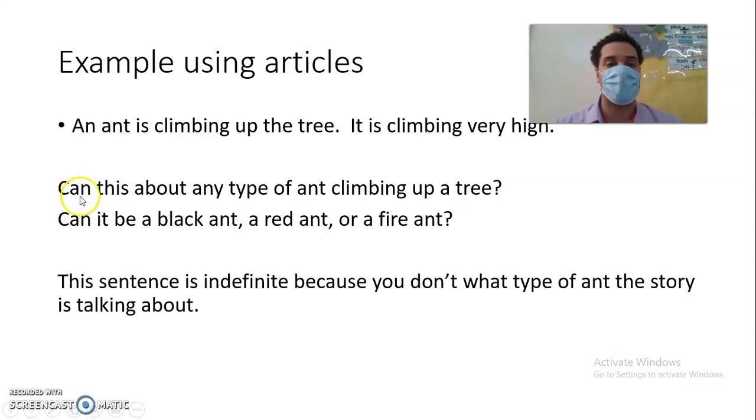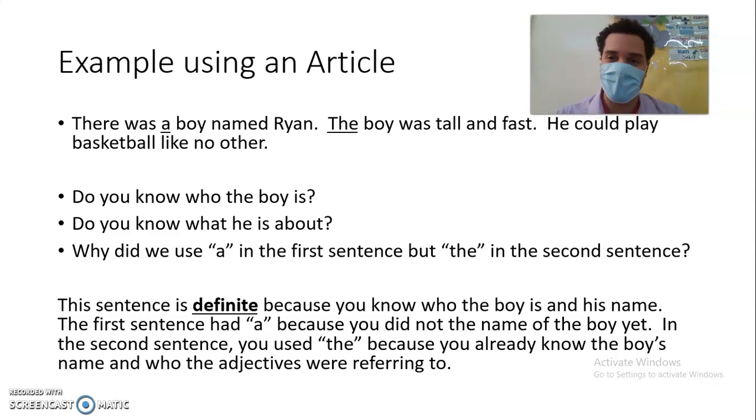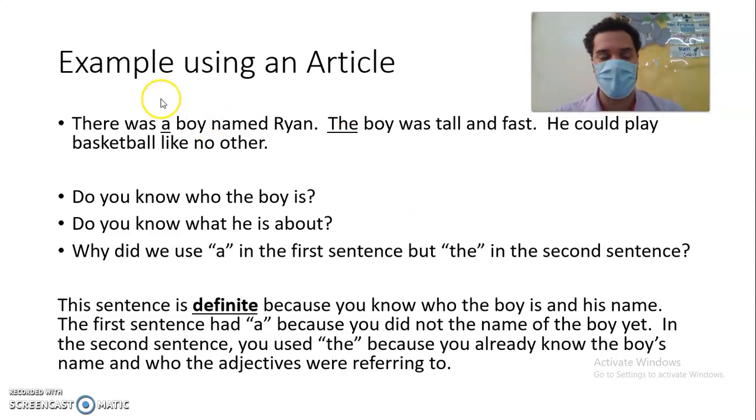So now it says, can this be about any type of ant climbing up a tree? Can it be a black ant, a red ant, or a fire ant? Yes, it could be, because we don't know what the ant is talking about. So this sentence is indefinite because you don't know what type of ant the story is talking about. Let's keep going. Is it getting easier, everybody? I hope it's getting easier.